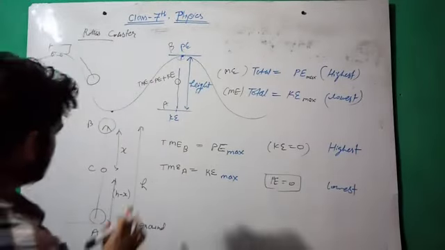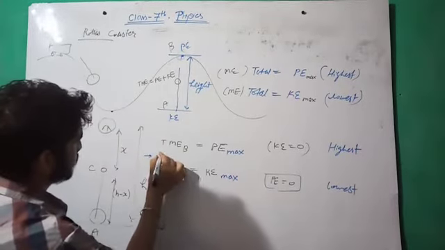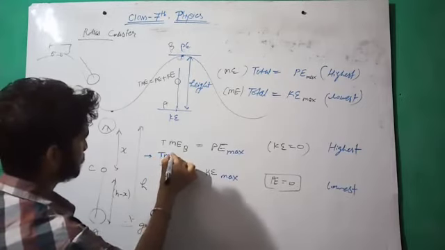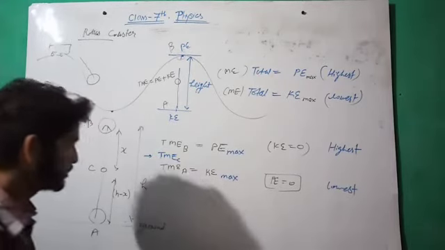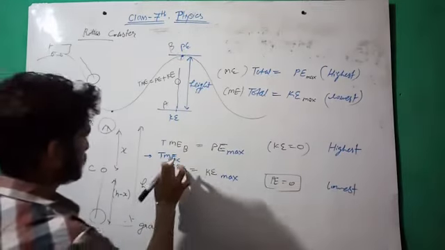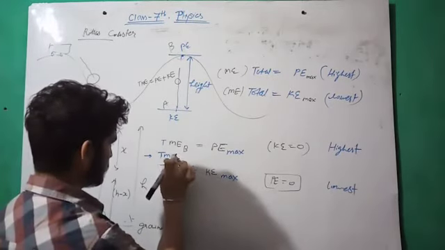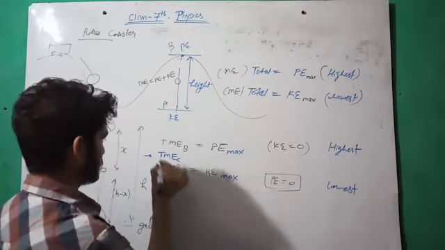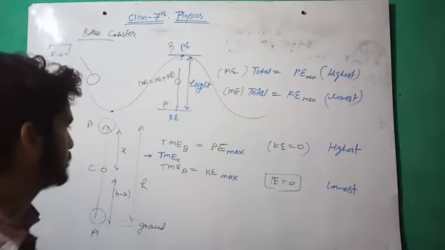Okay, but in between both of the points we have a point C, with total mechanical energy of C. This is just a brief idea of this type of energy.